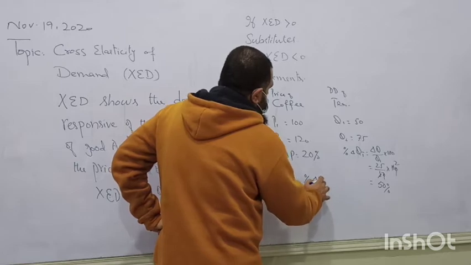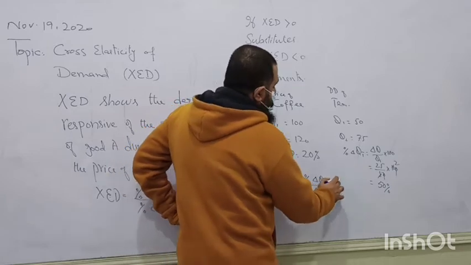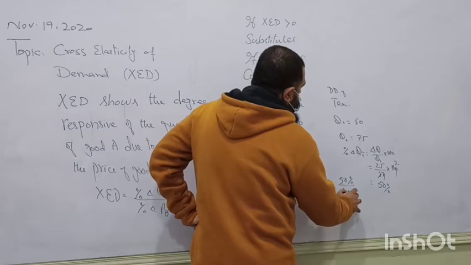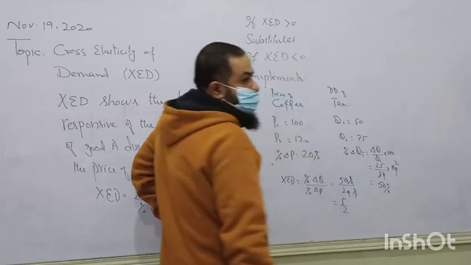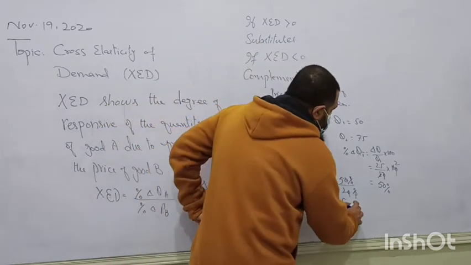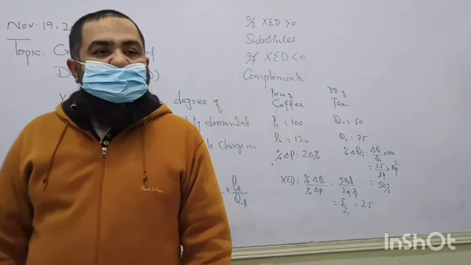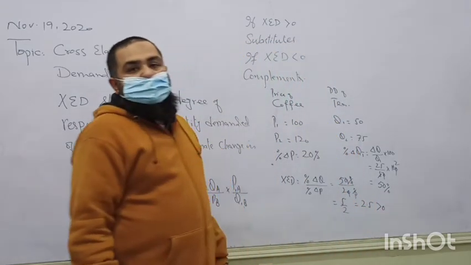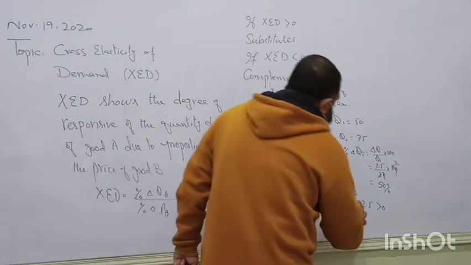Now what is the cross elasticity of demand? Percentage change in quantity due to percentage change in price. How much is the change in quantity? 50% over 20%. What will be the answer? 5 over 2. It is 2.5. Is it positive or negative? Here it is greater than 0. First we have to compare it with 0. We say the goods in study are substitutes.